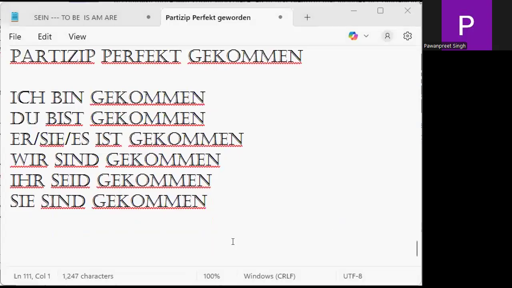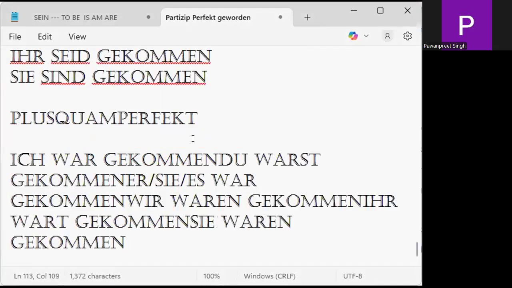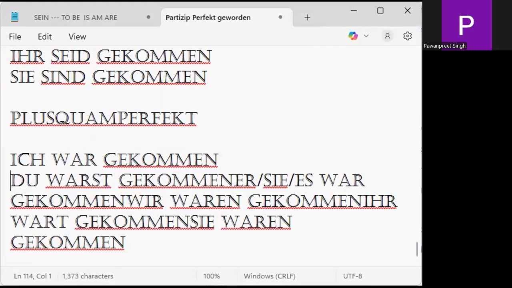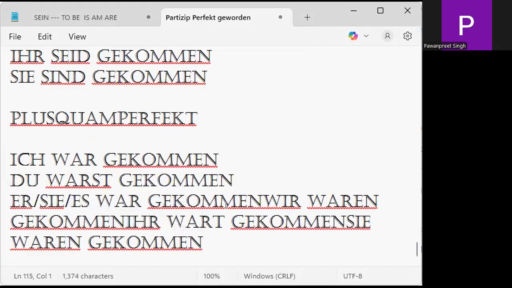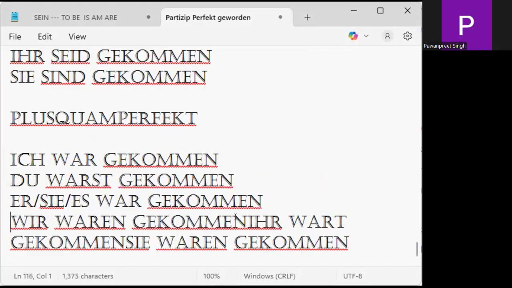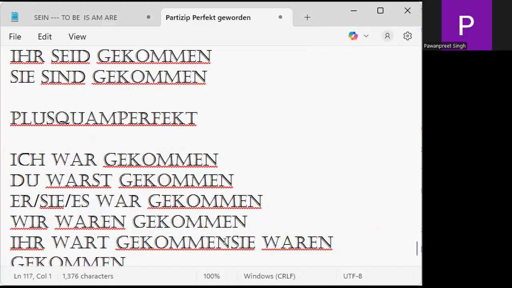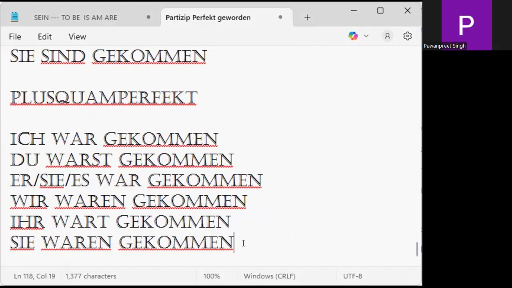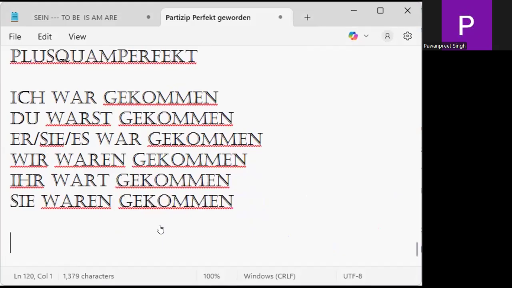If I say I had come, ich war, because Plusquamperfekt is what? I had come. So ich war gekommen. Du warst gekommen, sie es war gekommen, wir waren gekommen, ihr wart gekommen, and sie waren gekommen. We need to understand, my friends. Is it clear to you?